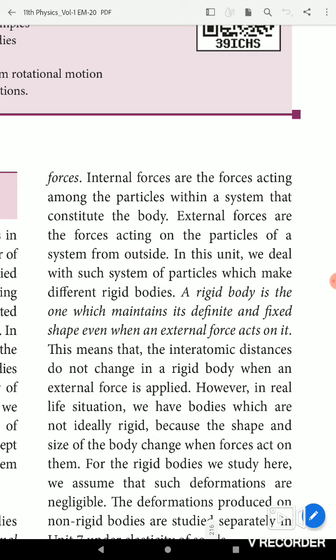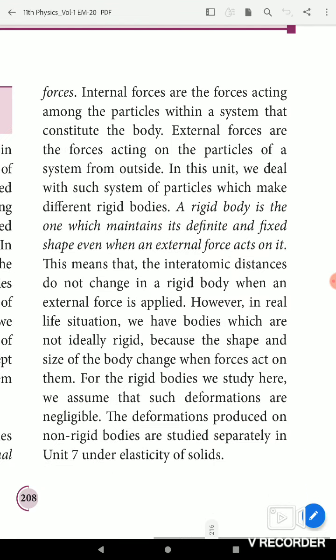We deal with some systems of particles which make different rigid bodies. What is a rigid body? A rigid body is one which maintains its definite and fixed shape even when an external force acts on it. This means the interatomic distances do not change in a rigid body when an external force is applied. When an external force is applied, the body's shape and size are not changed. That is a rigid body.